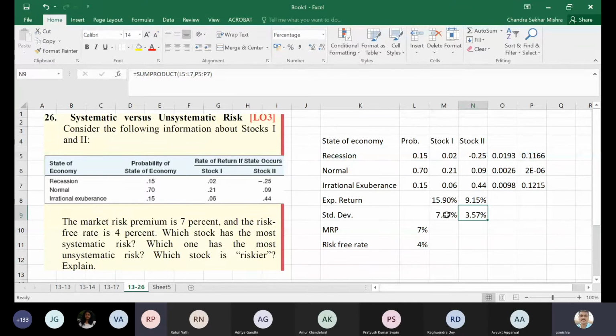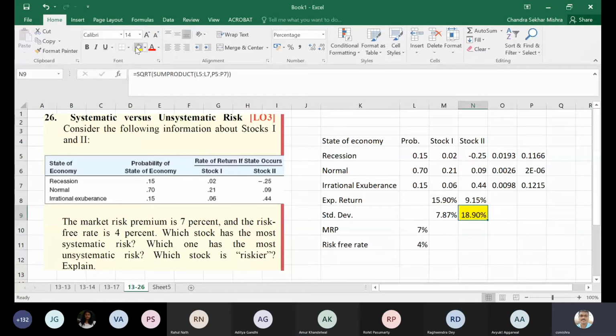Sir, square root for the second one. Right, square root. Okay, so if you go by standard deviation, which stock is more risky? Stock 2 is more risky, 18.90%. Correct?